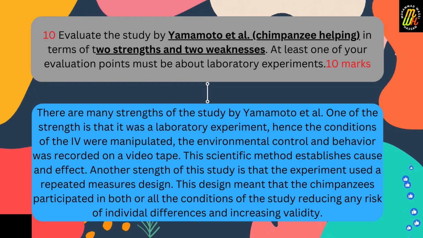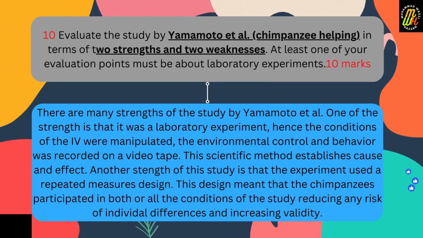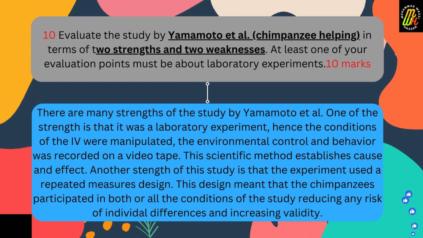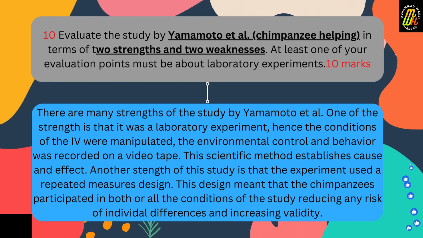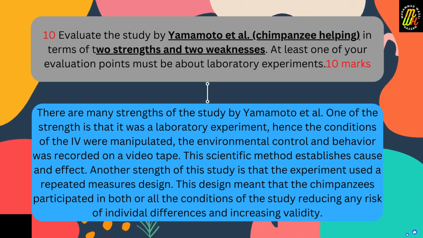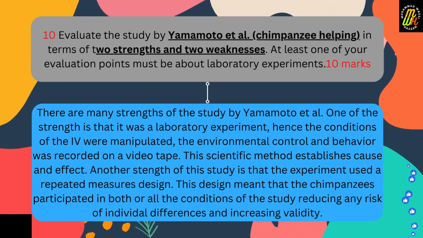One of the strengths is that it was a laboratory experiment, hence the conditions of the IV were manipulated, the environment was controlled, and behavior was recorded on videotape. This scientific method establishes cause and effect.